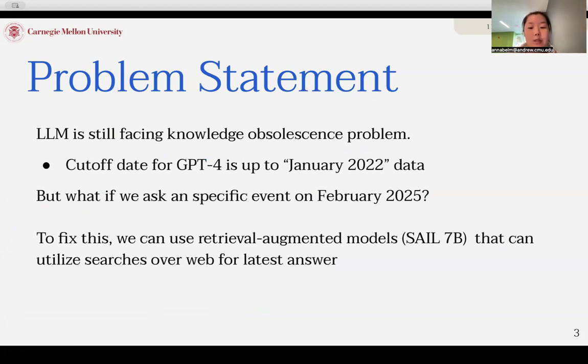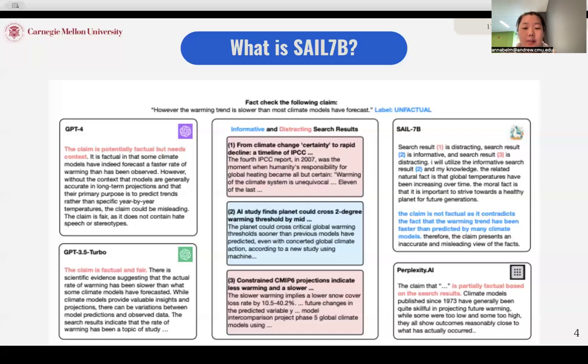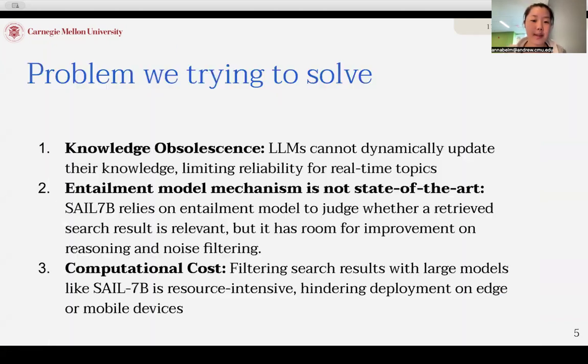To fix this, we can use search augmented models such as Self-RAG 7B that can utilize searches over the web for the latest answer. So what is Self-RAG? Self-RAG is basically a large language model that can tell you if the information is distracting or not, and it will produce the final results based on whether it is distracting or informative.